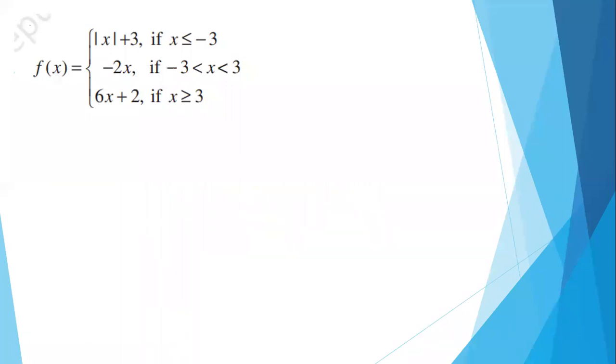So here, what we have to do is find all the points of discontinuity. If you see here, when x is less than -3, what is the functional value? What will be f of x when x is less than -3? This one, right? So mod x plus 3.